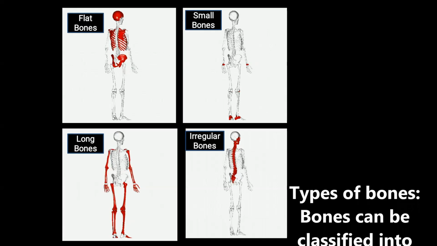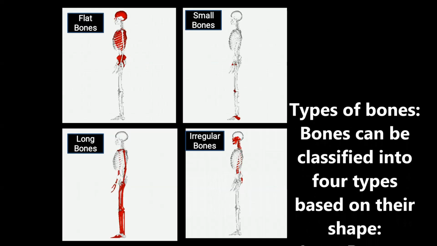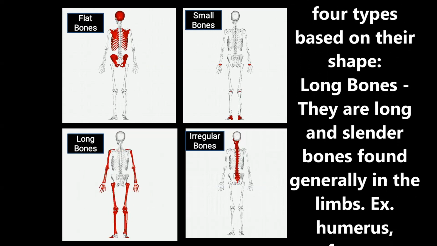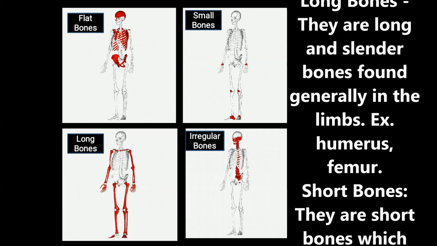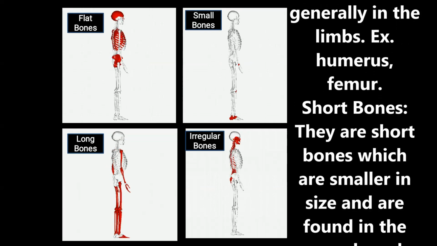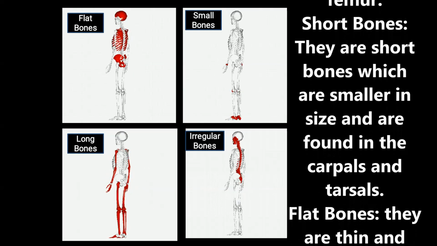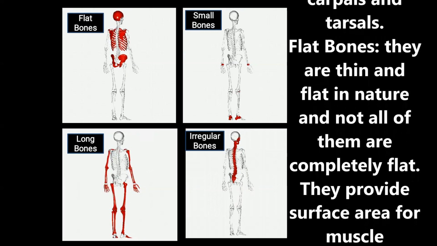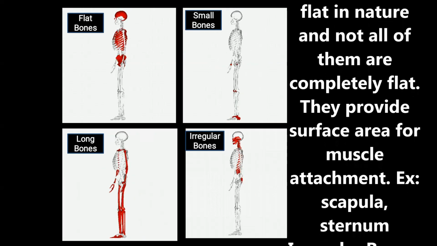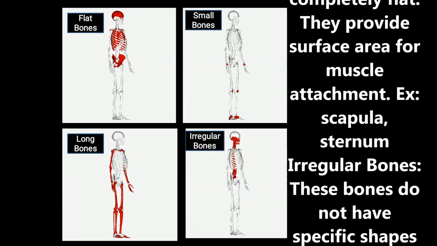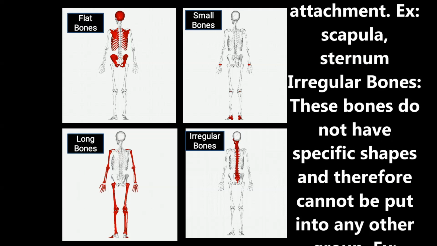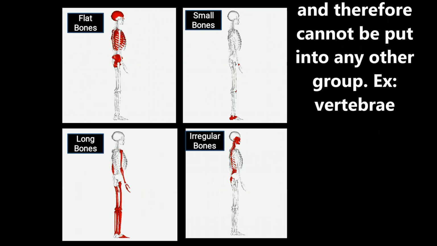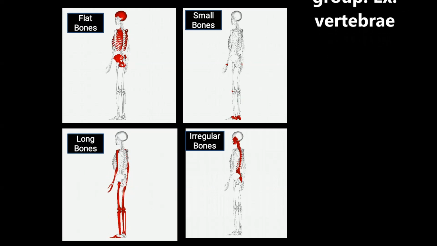Types of bones. Bones can be classified into four types based on their shape. Long bones: these are found in the humerus and femur. They are long cylindrical bones generally found in the limbs. Short bones: these bones are very short and similar in size, and are found in the carpals. Flat bones: they are thin and flat in nature, though not all of them are completely flat. They provide surface area for muscle attachment, and are found in the sternum. Irregular bones: these bones do not have specific shapes and therefore cannot be put into any other group, and they are found in the vertebrae.